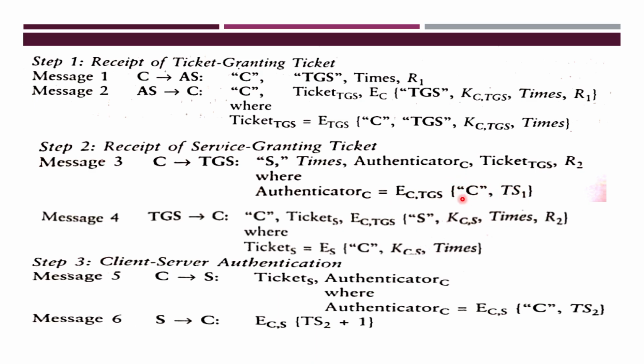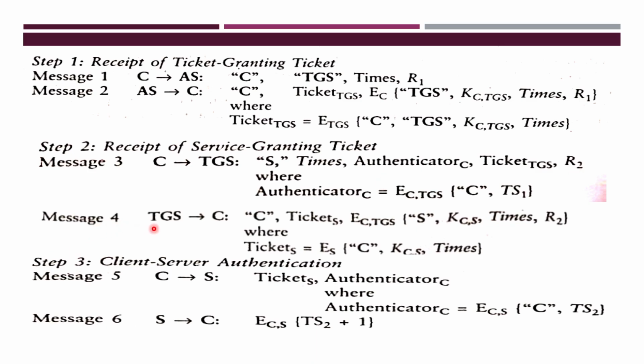These two pieces of information are encrypted using the short-term key, and that key is common to C and TGS. Next, the ticket TGS, you have to forward as it is, whatever it received from the AS, and it generates the R2 as a challenge. This R2 is a challenge generated by whom? It is generated by C.